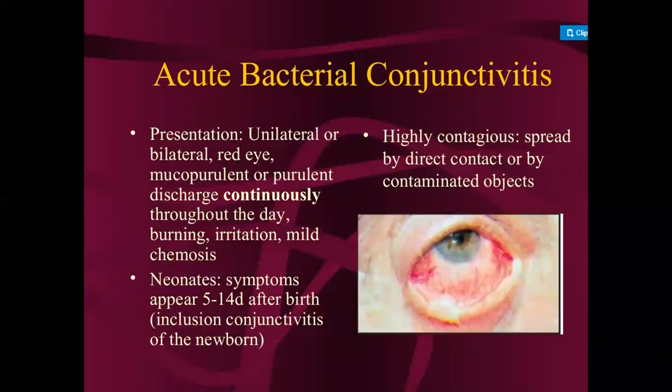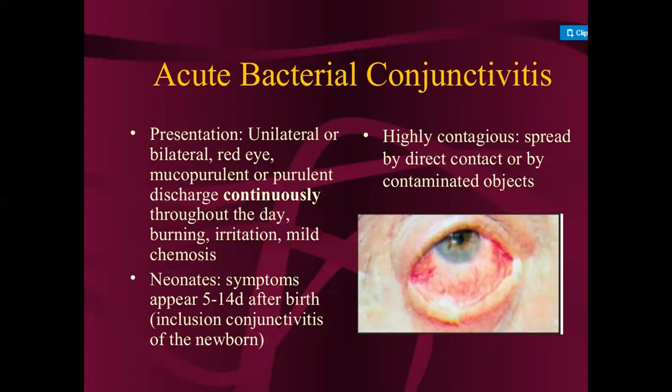Then in acute bacterial conjunctivitis, what is the presentation, that is, what will we see in the patient's eyes. It will be unilateral or bilateral, which means the person has the infection in one eye or both eyes, with red eyes and mucopurulent or purulent discharge which continues throughout the day. The patient complains that the mucopurulent discharge occurs continuously, the whole day.